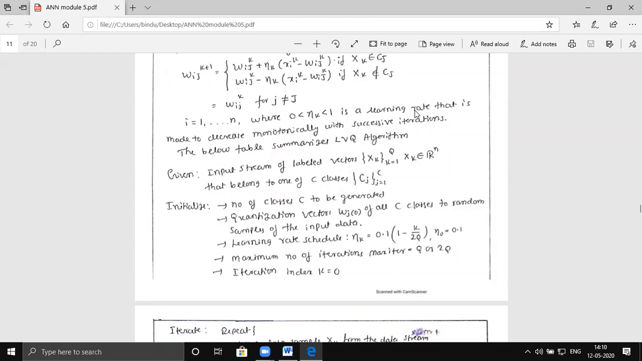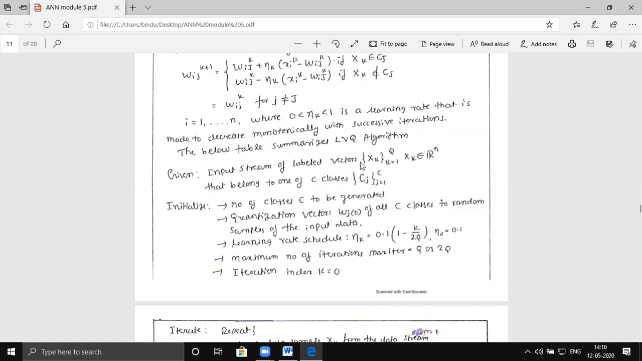Our aim is to change the weight vector depending on the situation, and to reach such a stage that successive weight differences become very small. At that point you stop the training and assume that the network has attained the state in which it is not going to change. Now let us write the algorithm.